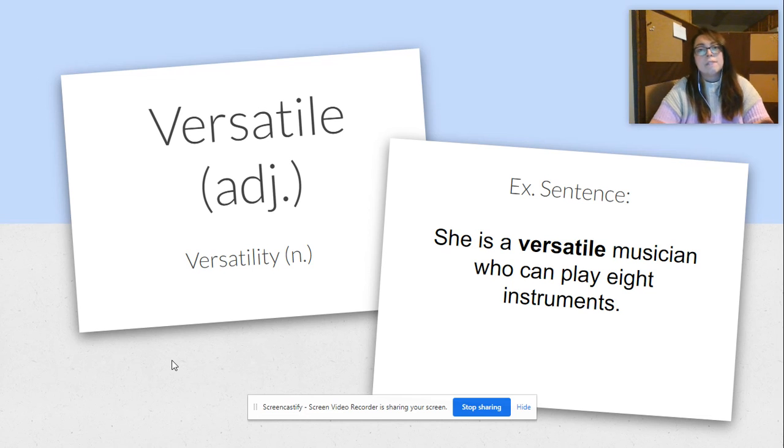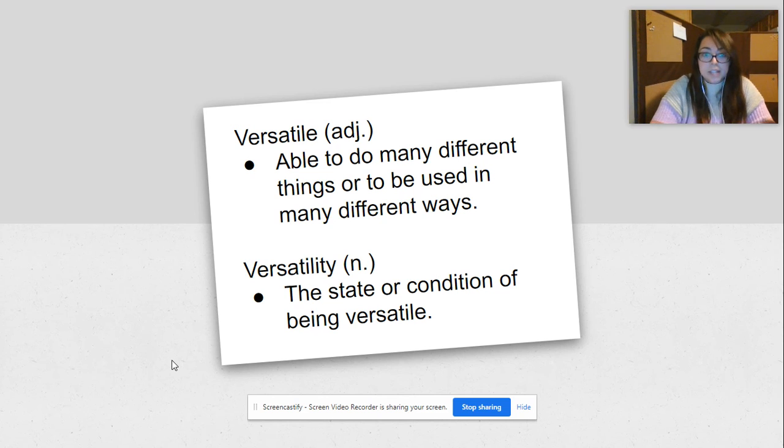Our next word is versatile. It's an adjective, and if we change the suffix, it's going to become versatility as a noun. And our example sentence is, she is a versatile musician who can play 8 instruments. Ooh, 8 instruments. That is a lot of instruments to know how to play. So versatile means able to do many different things or to be used in many different ways. Versatility as a noun is the state or condition of being versatile or being able to be used in many different ways.